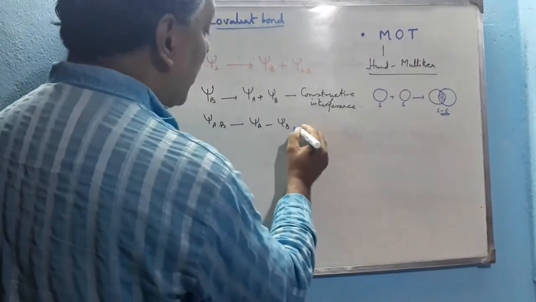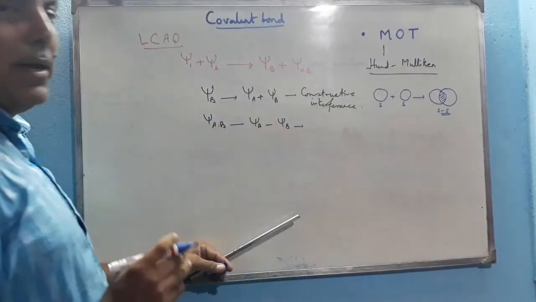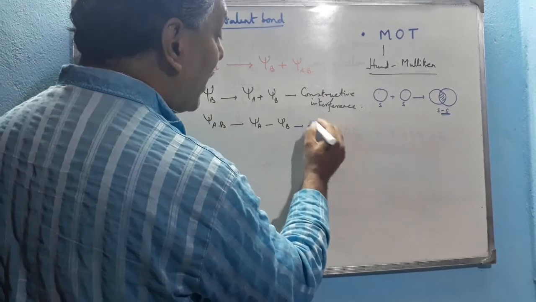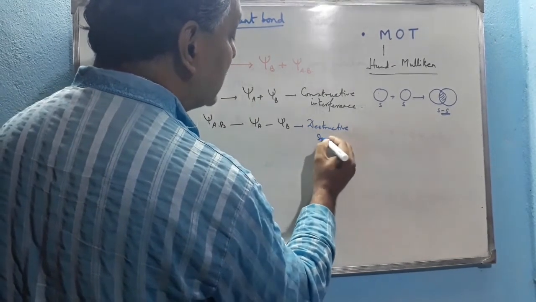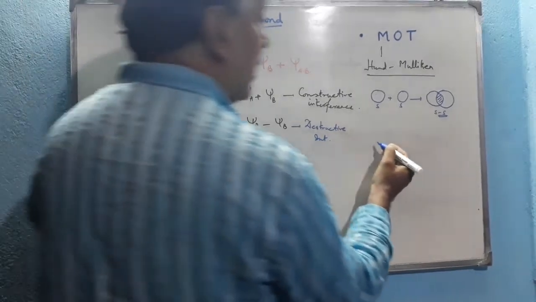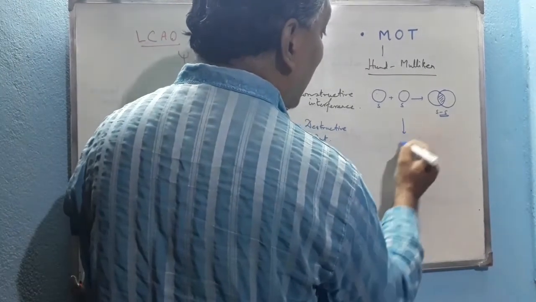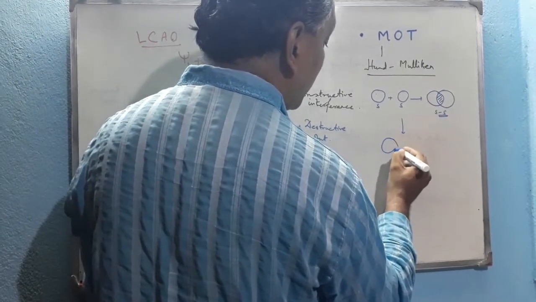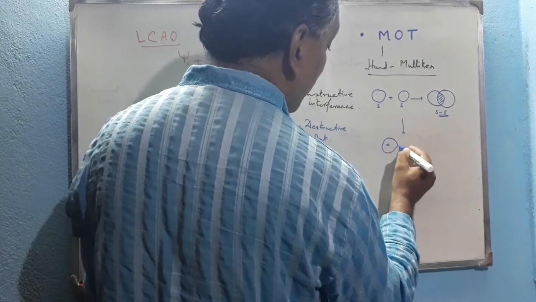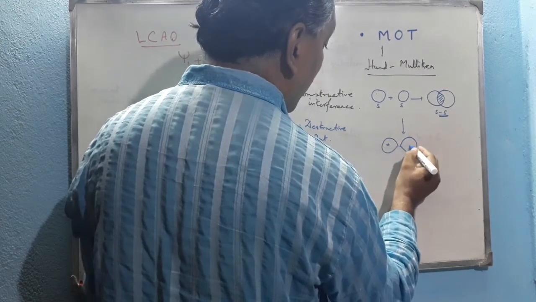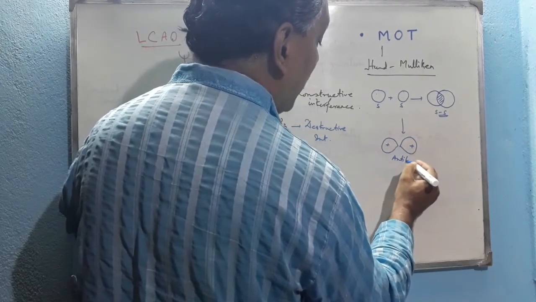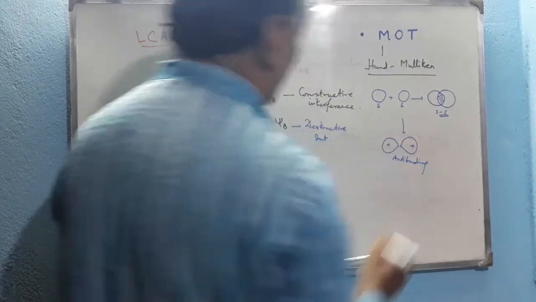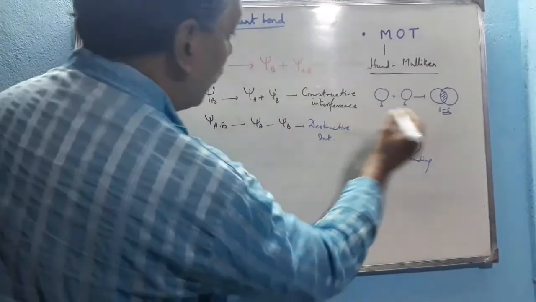But if it is Psi A minus Psi B, that means destructive interference occurs, then the orbital will be like this. Hence this is the anti-bonding orbital. No bond forms in between the two orbitals.